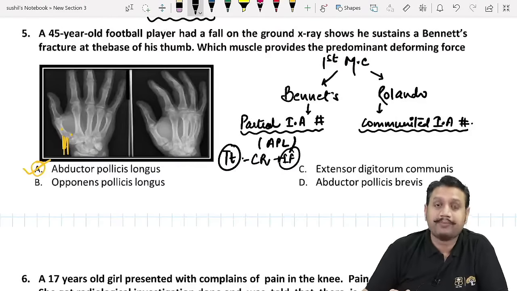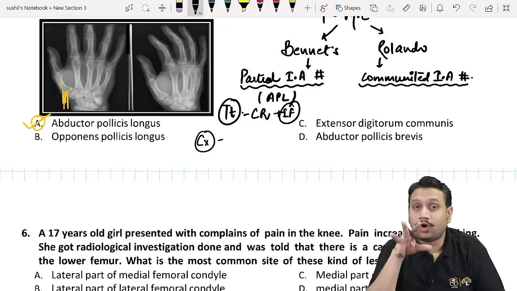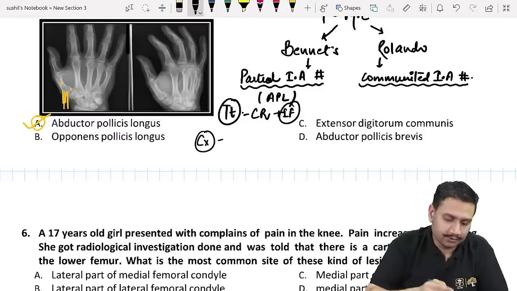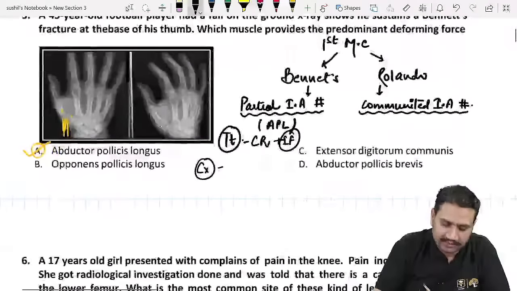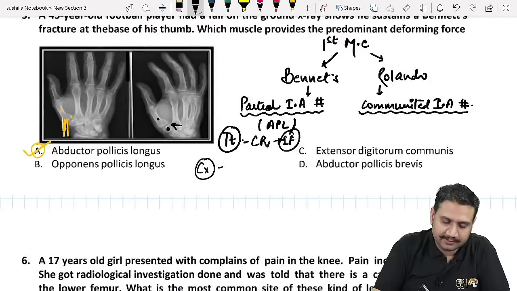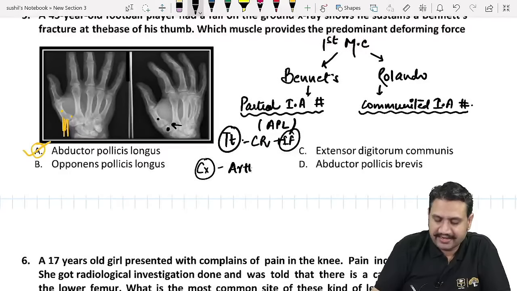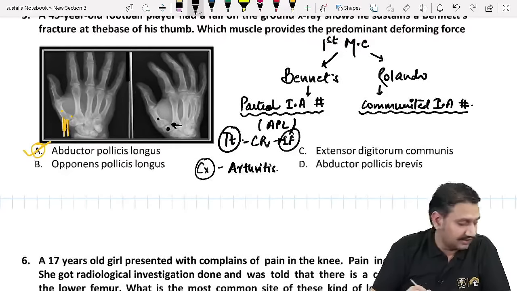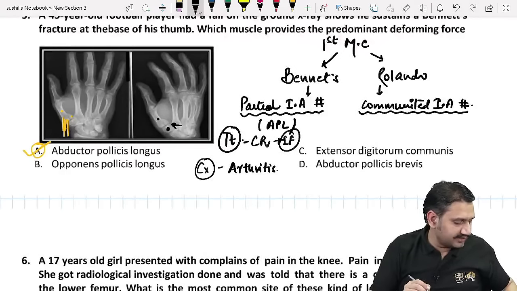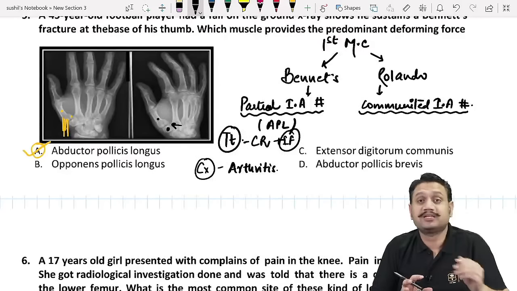And for Rolando or Bennett, what is a possible complication? We have to understand that logically, not only in relation to these two fractures, but in relation to every other fracture as well. So this is the first metacarpal, and this one is your trapezium. That can easily produce arthritis of this particular joint, the first joint. So a complication related to any intra-articular fracture is arthritis. These are very basic things that you need to understand. They are the same for every intra-articular fracture which may be displaced like that.